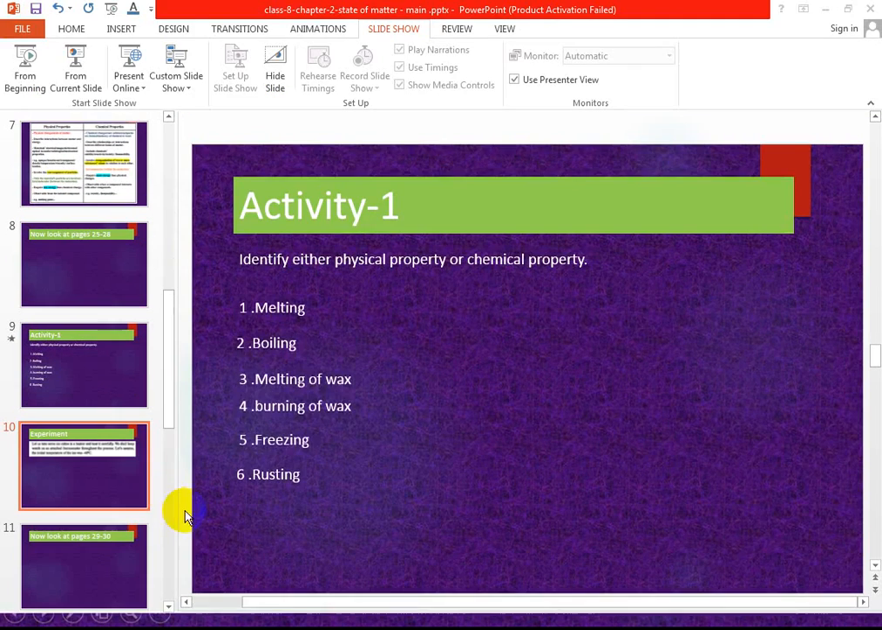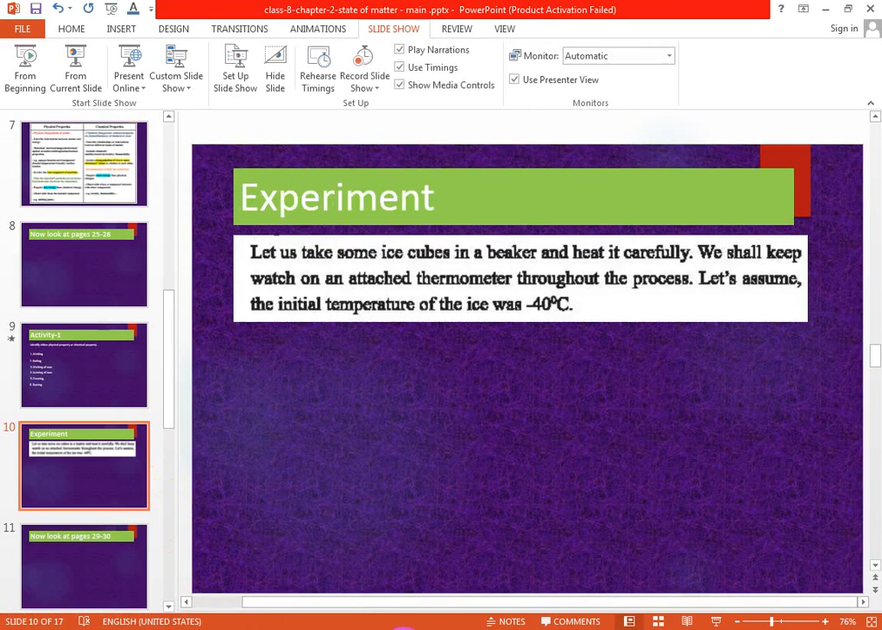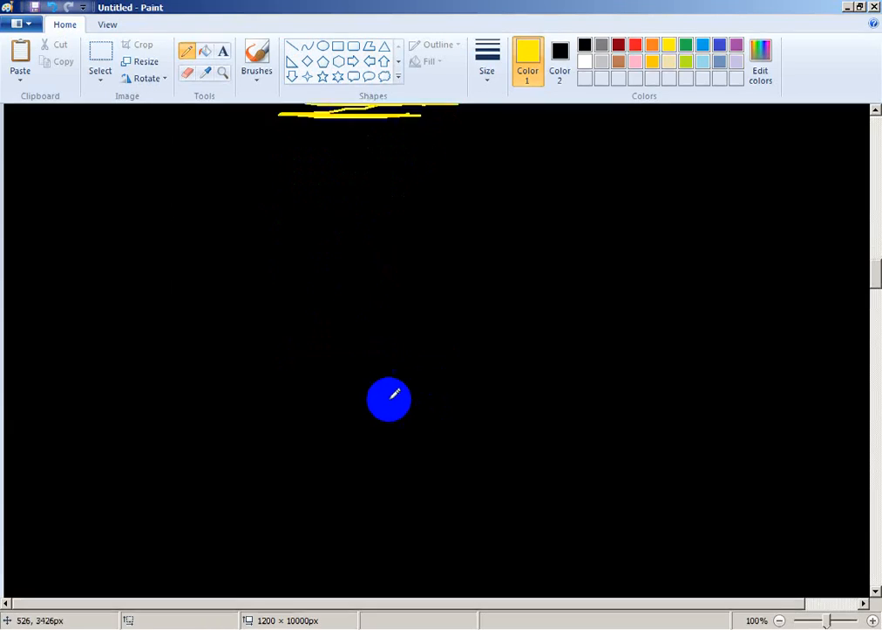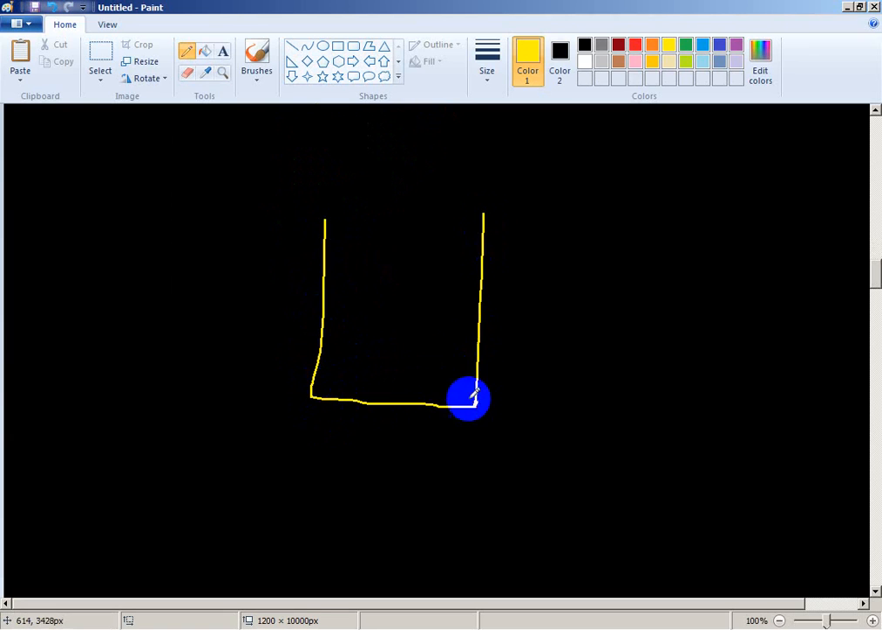You take a beaker and some ice cubes. Some cube-shaped ice put here. In the beaker you take some ice.